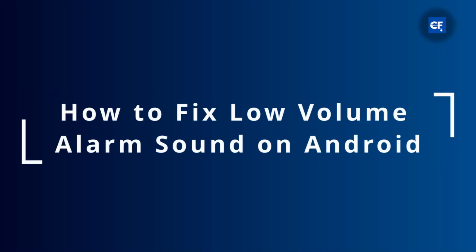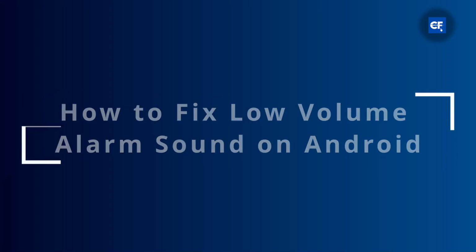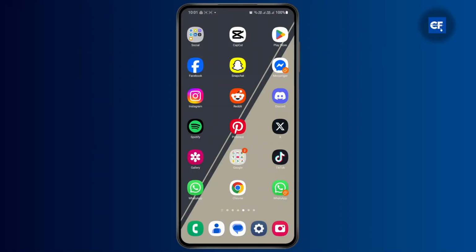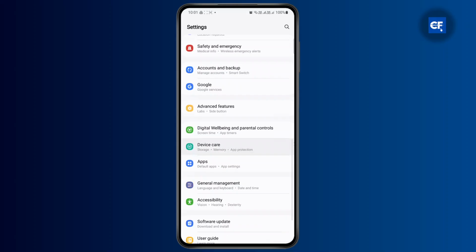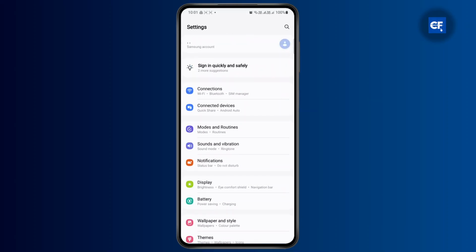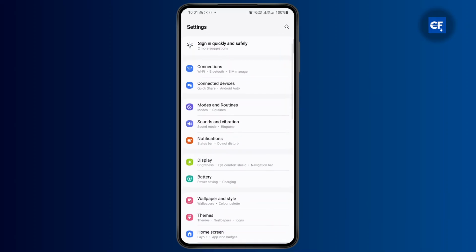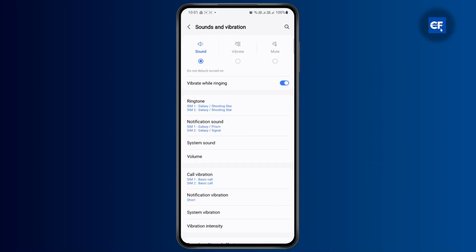How to fix low volume alarm sound on Android. In this tutorial, I'm going to show you guys how you can fix that. So the first thing you do is open up your settings menu, and from your settings, you're going to have your sound and vibration settings where you adjust all of your device sounds. This also includes your alarm.